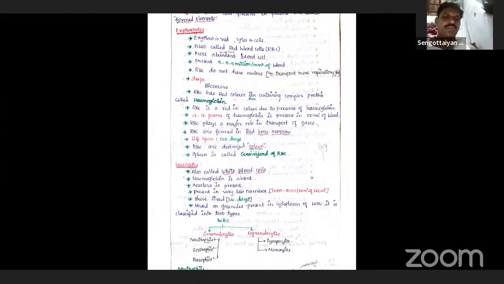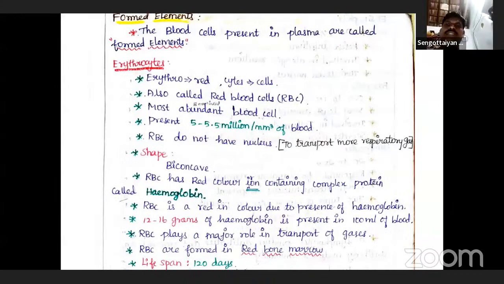Next one is formed cells, I mean blood cells. Blood cells are of three types: erythrocytes, leukocytes, and platelets. These formed cells present in the plasma are also known as formed elements. We'll discuss them one by one.